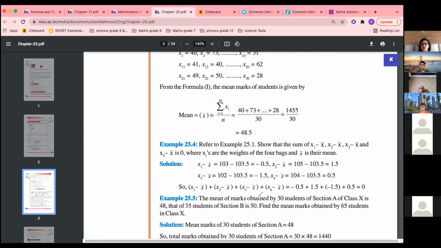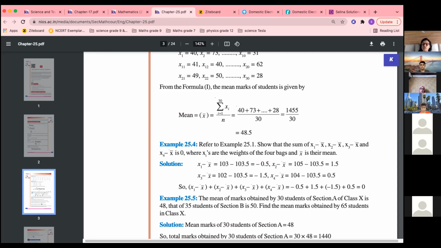The mean of marks obtained by 30 students of section A of class 10 is 48 and that of 35 students of section B is 50. So find the mean marks obtained by 65 students in class 10. So you will not get the answer by directly adding. You have to find it in the proper way.